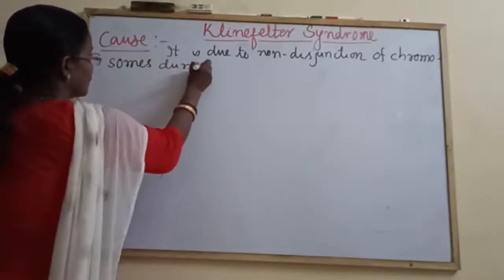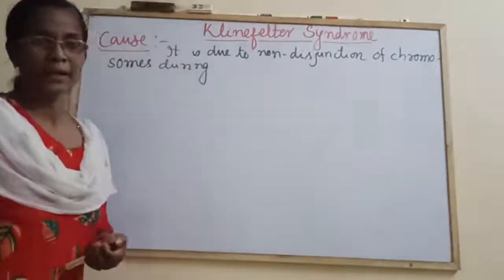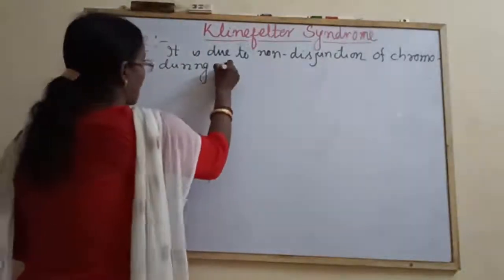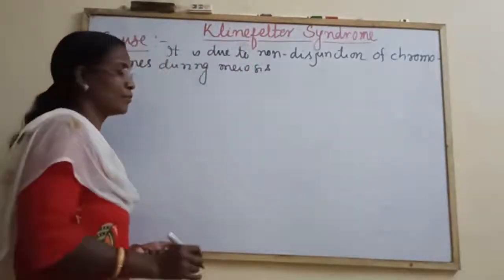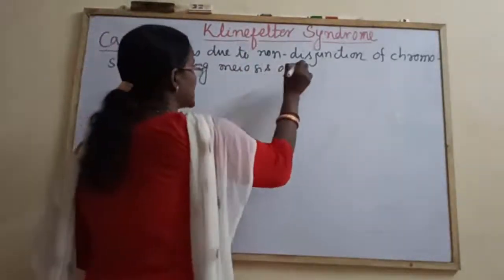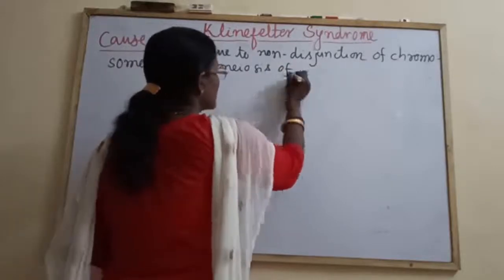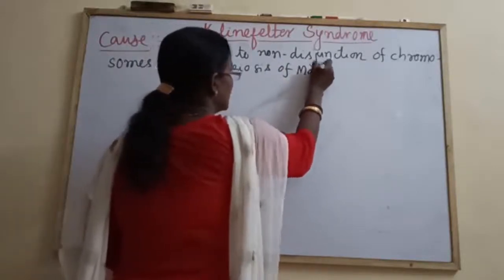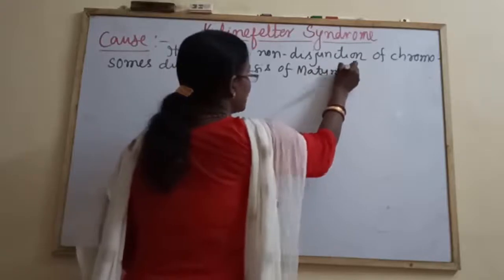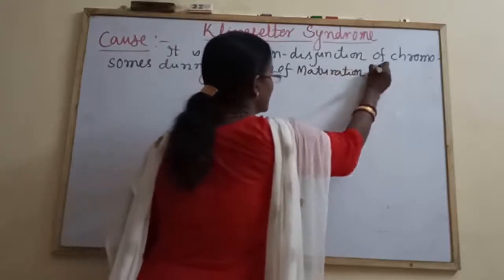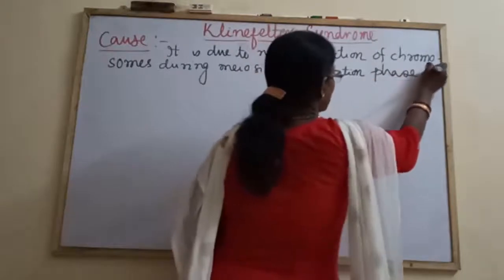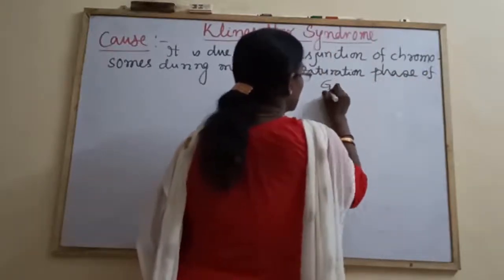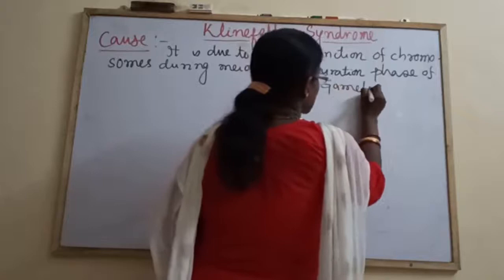during meiosis of the maturation phase of gametogenesis.